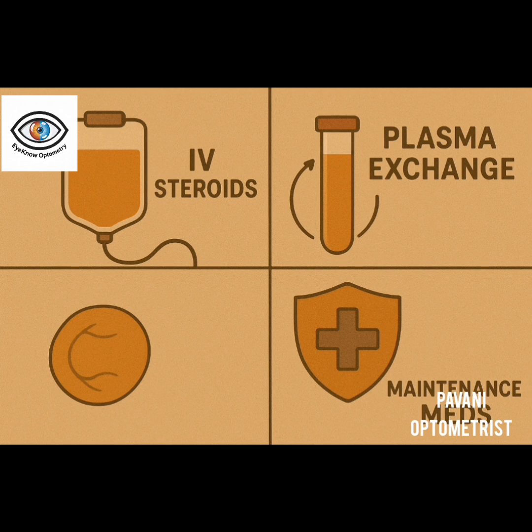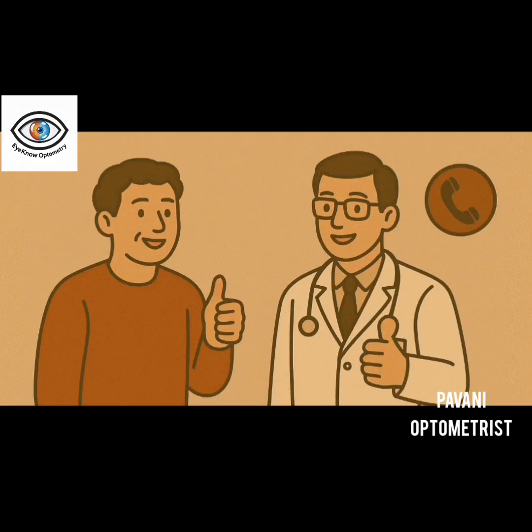So when we talk about the optometrist's role, when the patient complains of sudden bilateral vision loss, obviously the first thing we need to do is the visual acuity assessment. Later you need to check for color vision defect. This is because that is the main key factor to differentiate between multiple sclerosis and other optic neuritis cases with NMO. So if there is a red and green color vision defect, that is the key point of NMO. And there will be a reduction in the central contrast sensitivity and visual acuity, the visual field shows a central scotoma, and the pupil shows the RAPD.